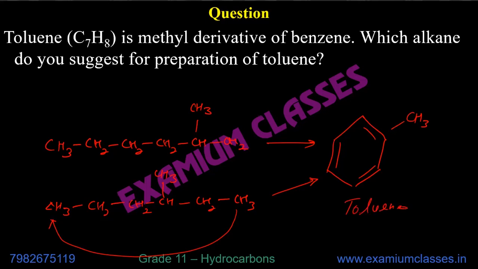So the alkane we need to use will be either 2-methyl hexane or 3-methyl hexane. If you have a methyl group here, for example, it is 3-methyl hexane. If you have a methyl group here, it is the same thing as 2-methyl hexane.